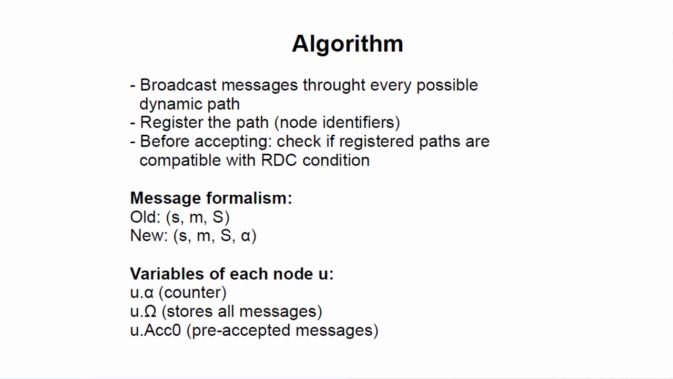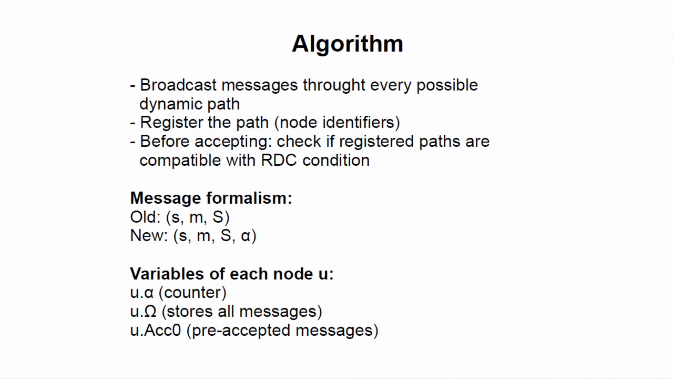Or, in a more tricky way, that enough false messages have already been sent to have a false message accepted later in time. So, in the previous algorithm, the formalism of messages was the following: S, M, S, where S is the sender, M is the content of the message, and capital S is a set registering the nodes that forwarded this message. And here we add a number alpha.